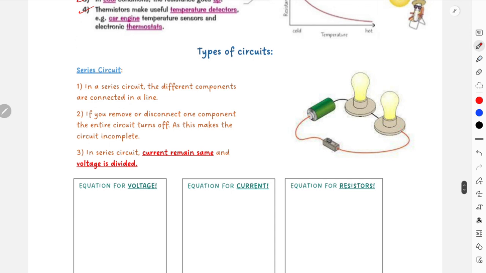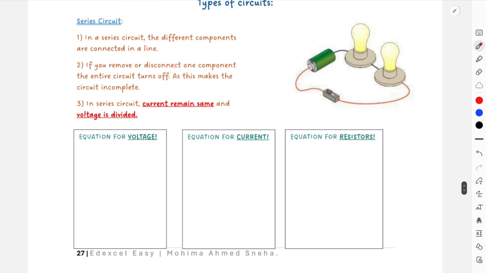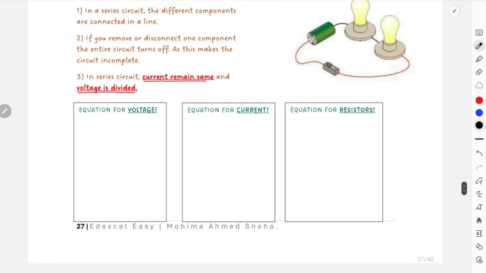Over here we're quickly moving on to circuit connections. There are two types of circuits, like arrangement of circuits. One is series, another is parallel. So for series connection, all the different components are connected through one wire. As all the different components are connected in one wire, their current remains same, but their voltage is divided. Using this basic, we can actually represent their equations.